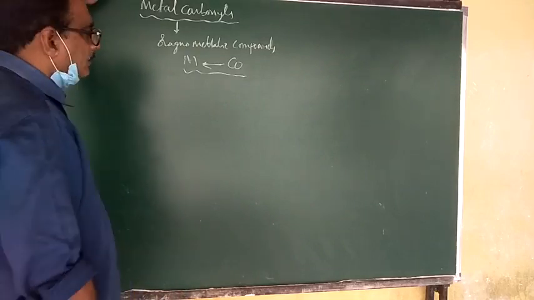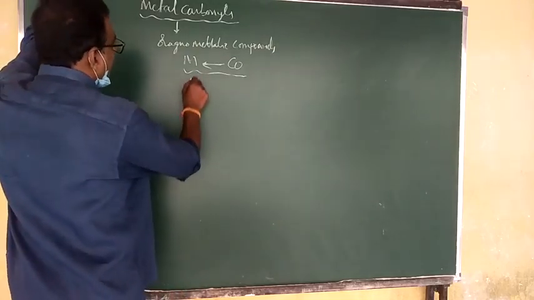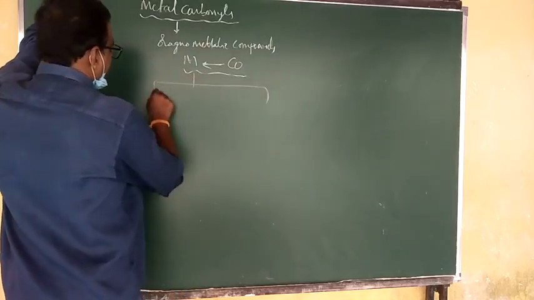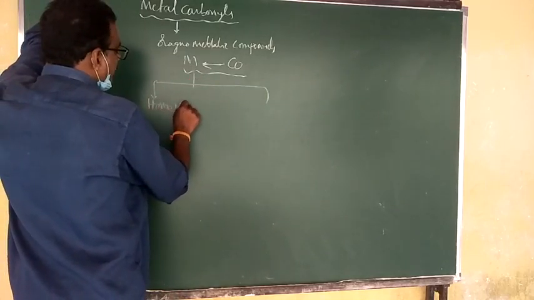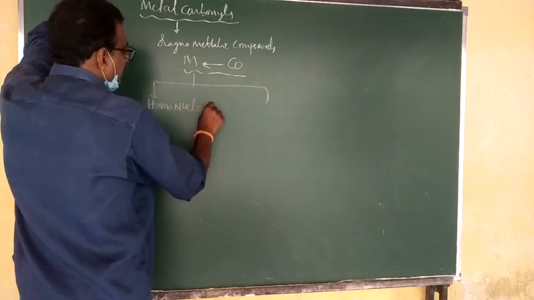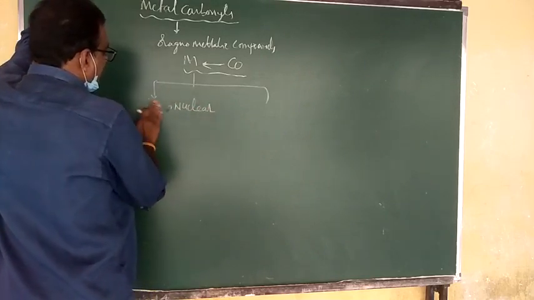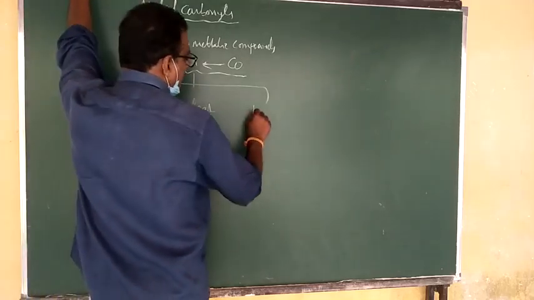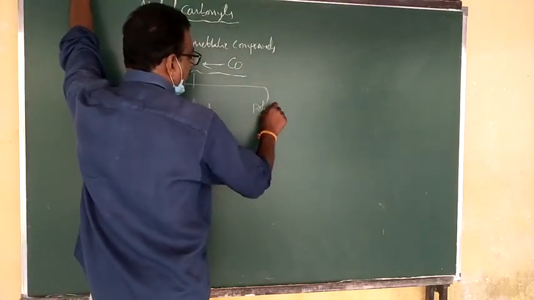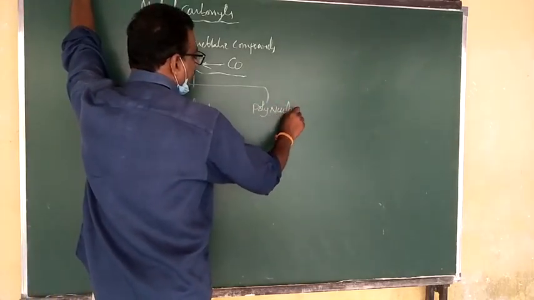Now in metal carbonyls there are two types. One is called homonuclear carbonyls, whose other name is mononuclear carbonyls. The second one is called polynuclear carbonyls.